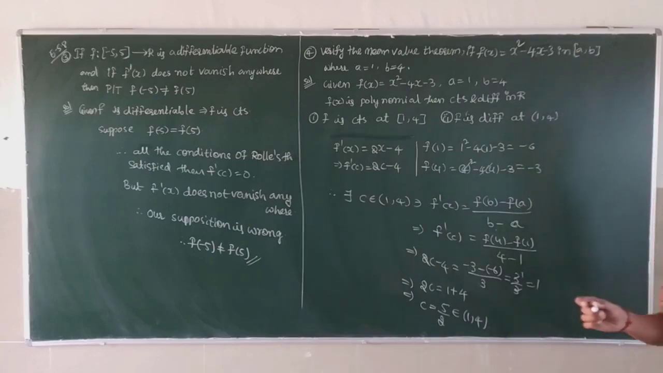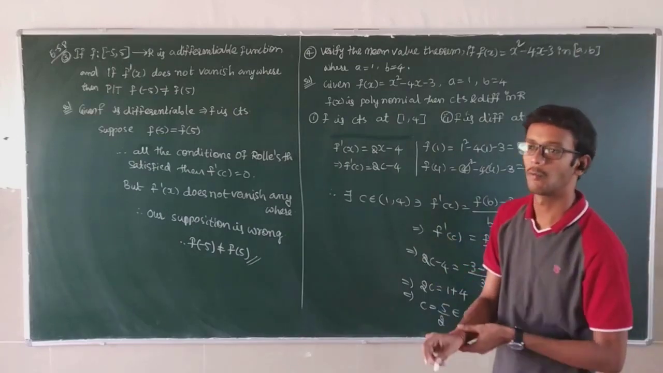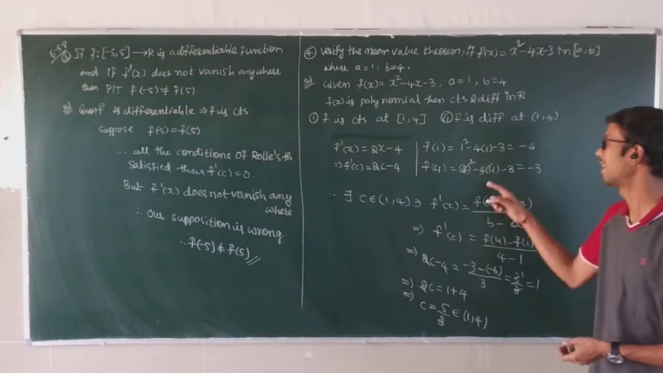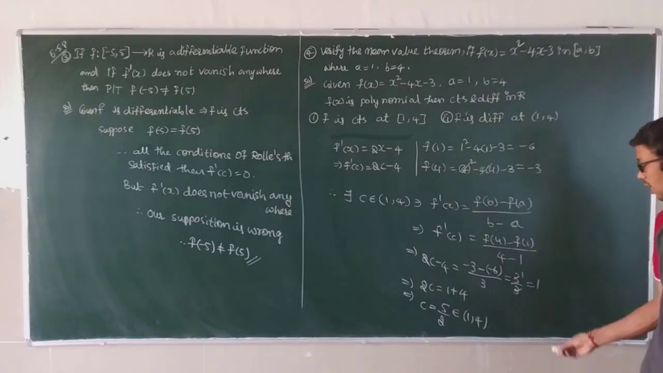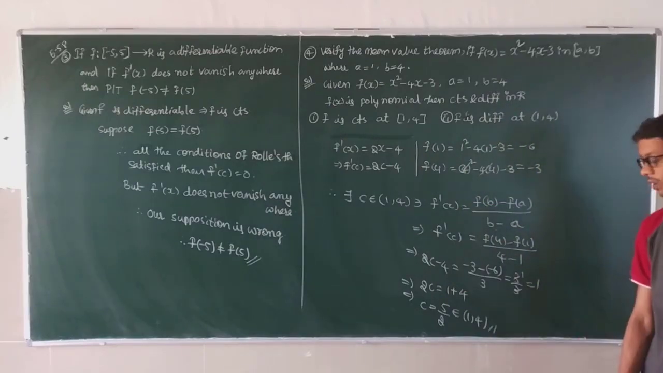The difference: if f of a is equal to f of b, that is Rolle's theorem. Not equal means mean value theorem. Pause the video to note it down.